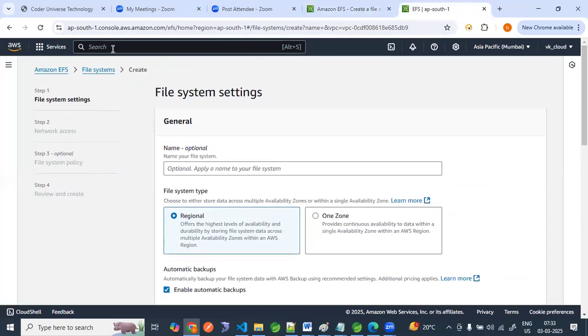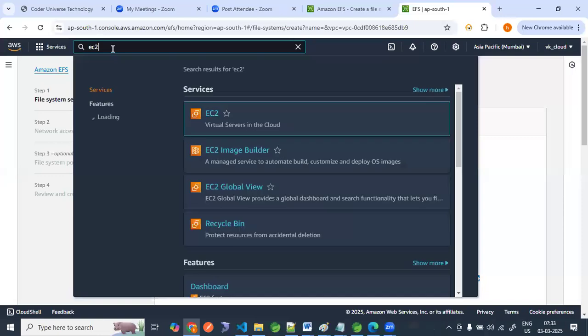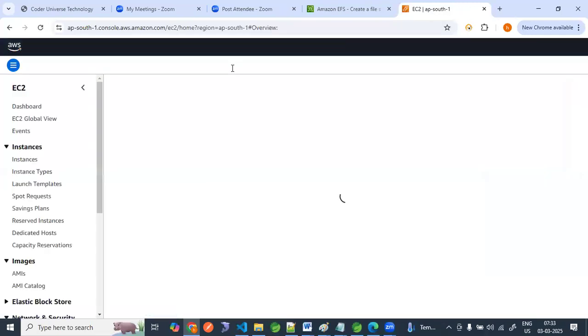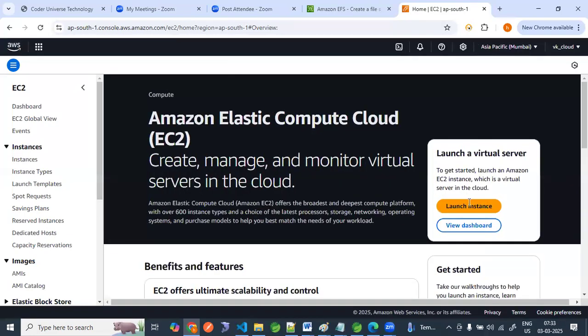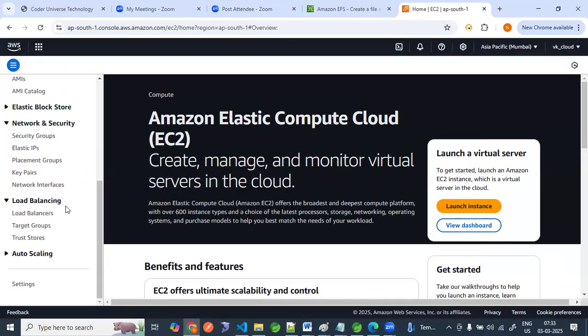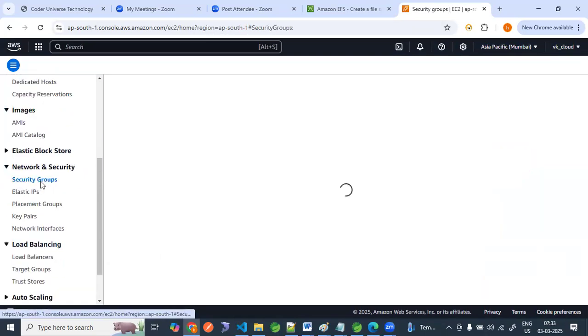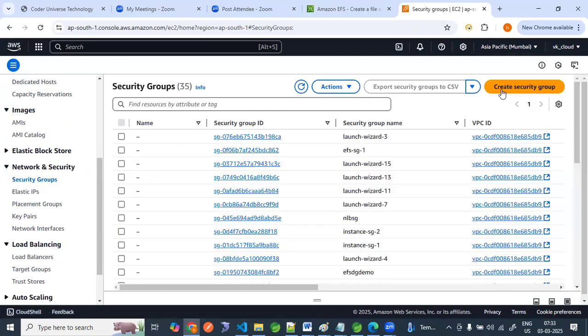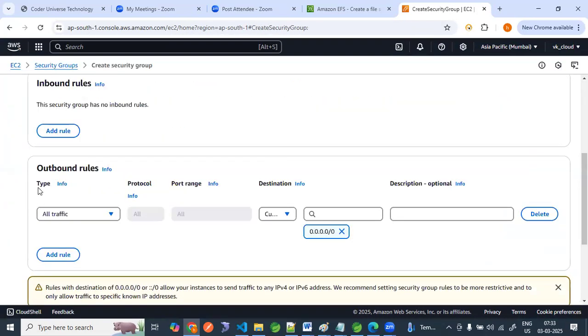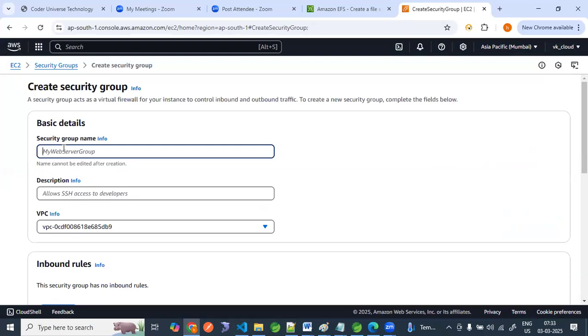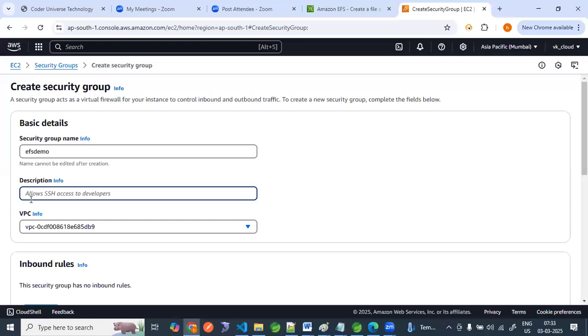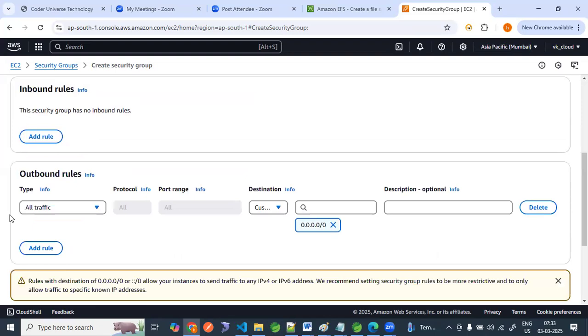Where to go? Search EC2, because the security group is available in EC2. Click here, come down to the security section, and here is the security group. We can create a security group. We can give any name: EFS demo. Then we can add an inbound rule.